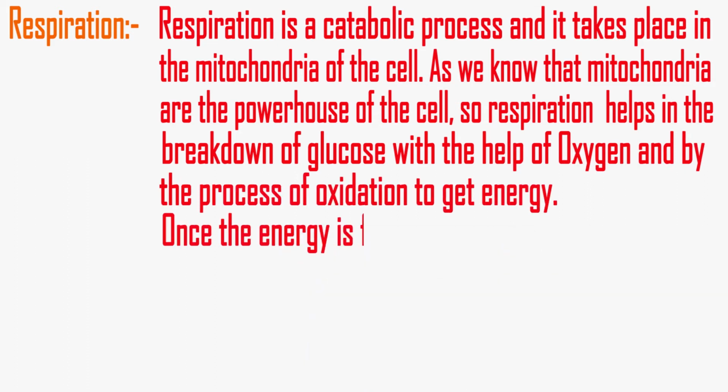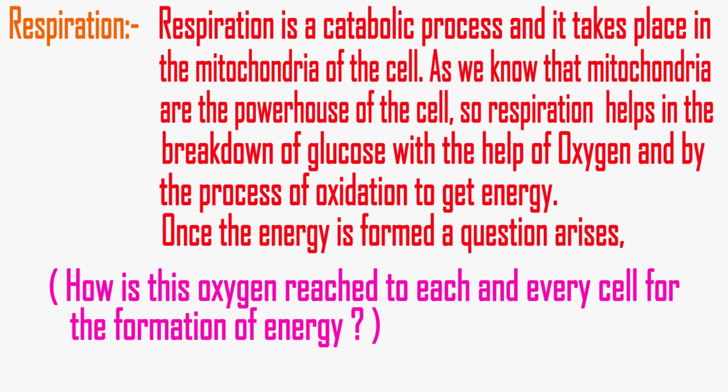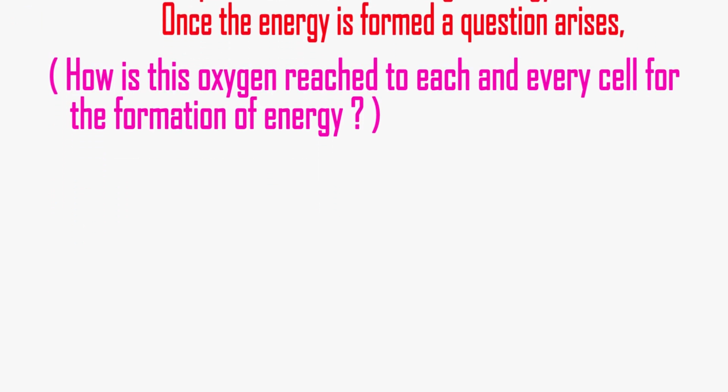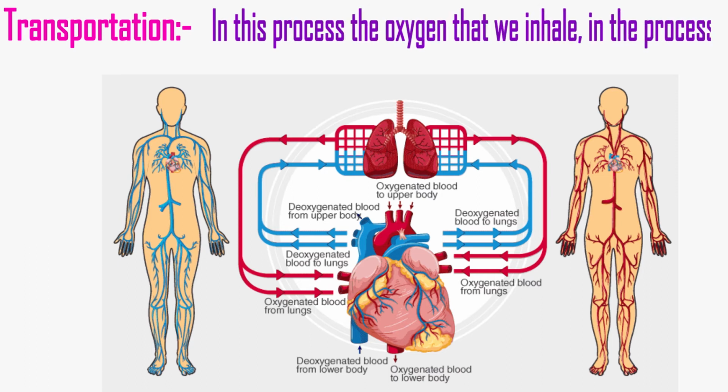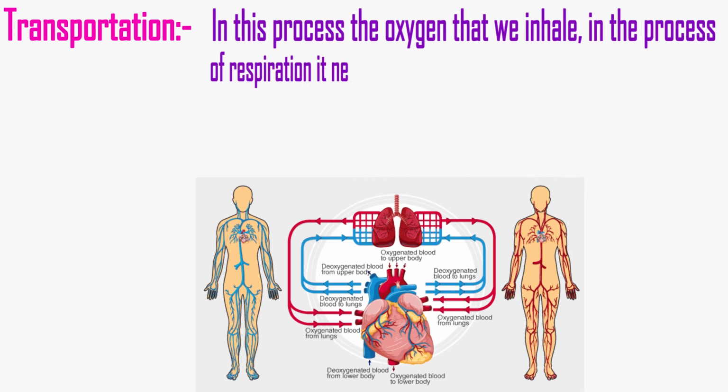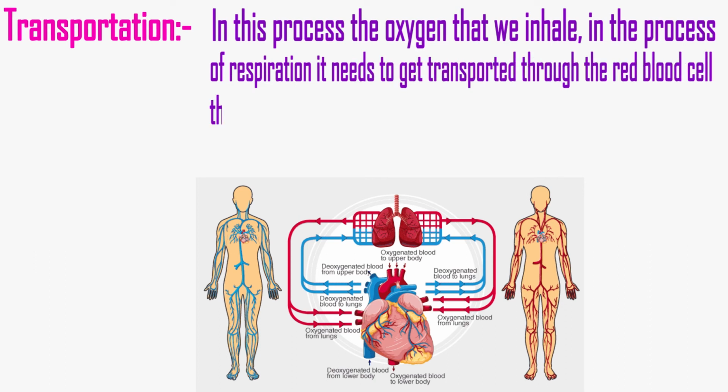Once the energy is formed, a question arises: how does this oxygen reach each and every cell for the formation of energy? To solve this problem, our body has the next life process, that is transportation. In this process, the oxygen that we inhale in the process of respiration needs to be transported through the red blood cells, that is RBC, to different parts of the body.